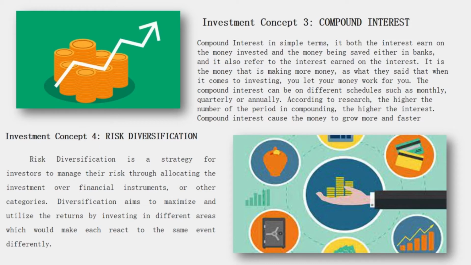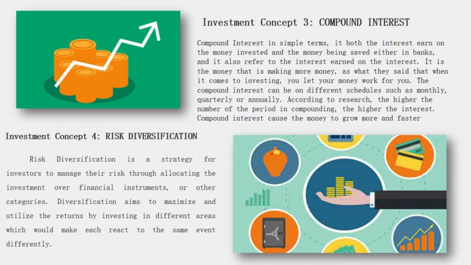It is money that is making more money; as they say, when it comes to investing, you let your money work for you. Compound interest can follow different schedules such as monthly, quarterly, or annually. According to research, the higher the number of compounding periods, the higher the interest. Compound interest causes money to grow more and faster.